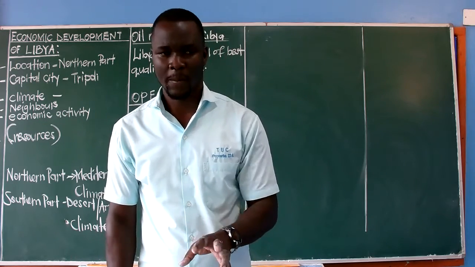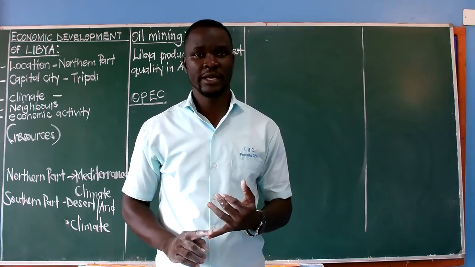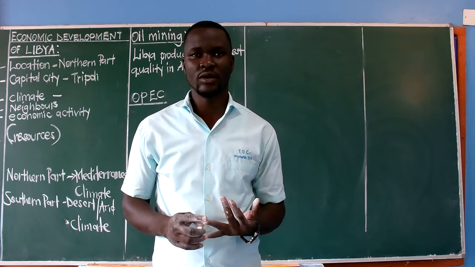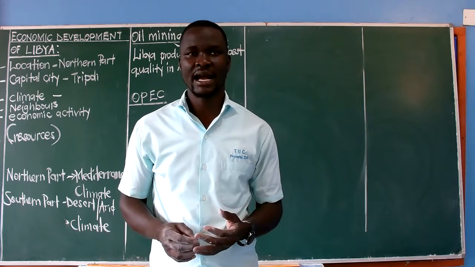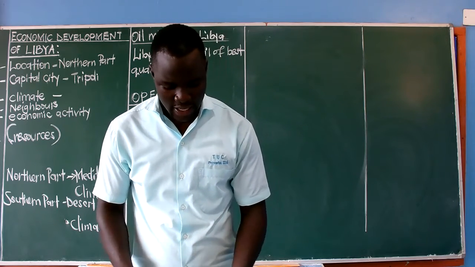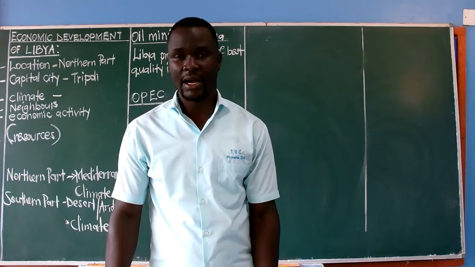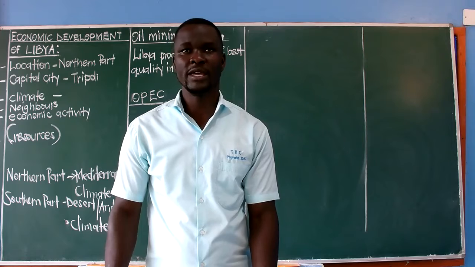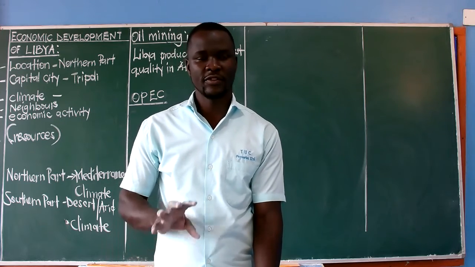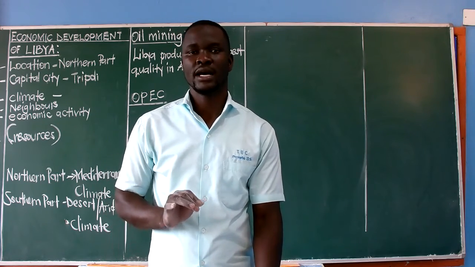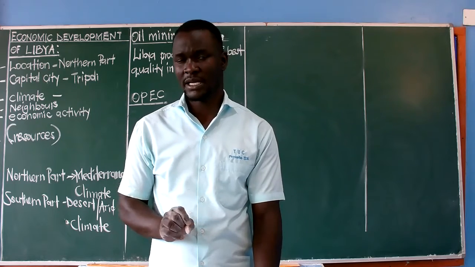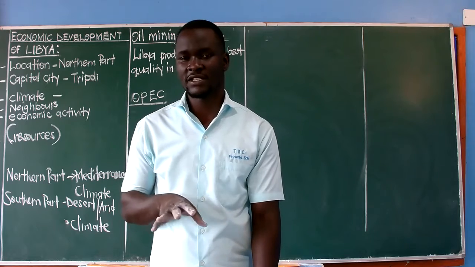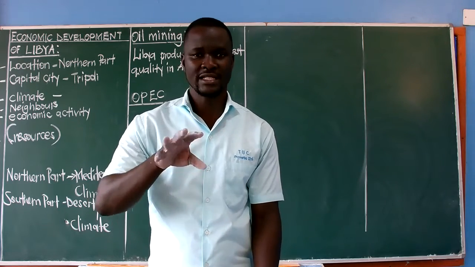These people are few, which means resources will be enough. That is number one. Of course, there will be nothing like over usage or over exploitation of resources, or maybe exhaustion of resources. You find the people are few, therefore the resources are enough for them. Secondly, the government finds it easier to provide social services to these people because they are just a few.